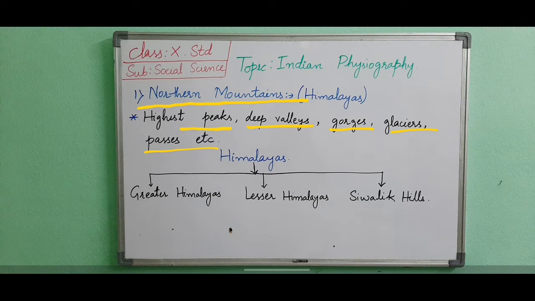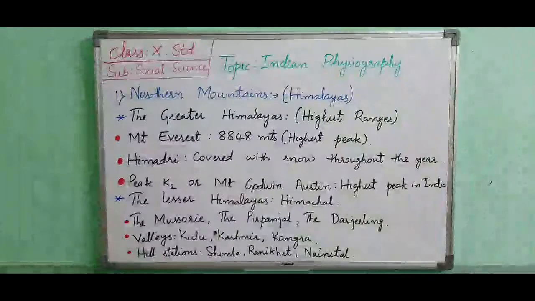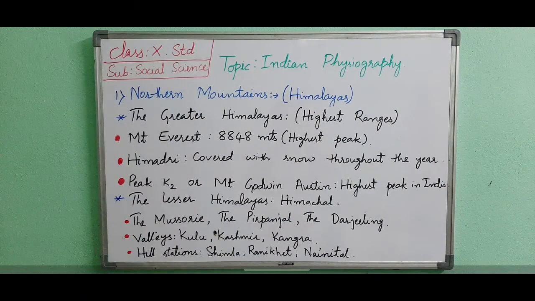The Himalayas consist of 3 parallel ranges. This Himalayas is further divided into the Greater Himalayas, Lesser Himalayas and Shivalik Hills. Now first we will see about the Greater Himalayas. Here there are the innermost, continuous and highest ranges. The average height of the range is 6100 meters.